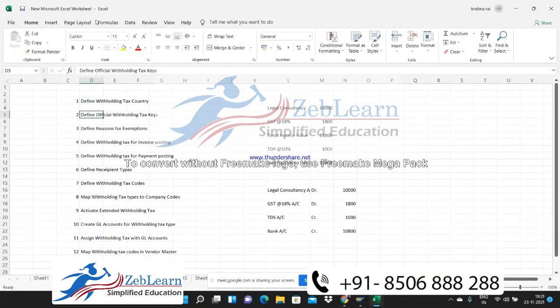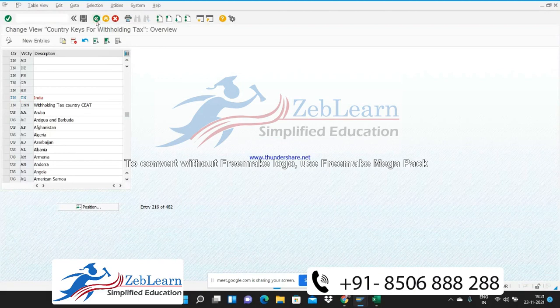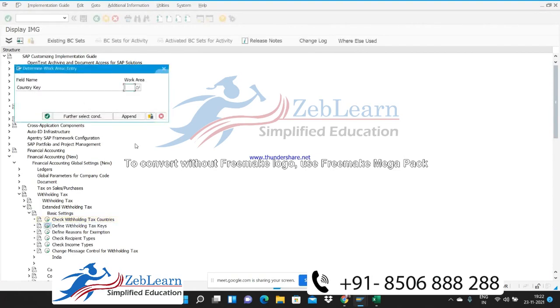Then the next step is creation of your official withholding tax keys. So now how we are going to create this? Just go back, and there is a next option in system. It is available. Define withholding tax keys. Just click on this option. Give country key. So if you will give here INN.